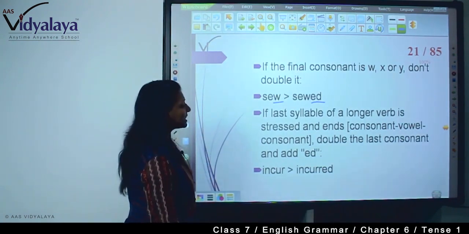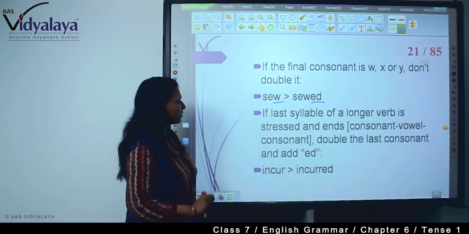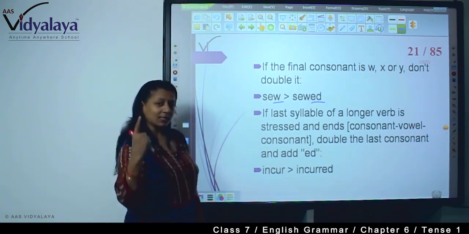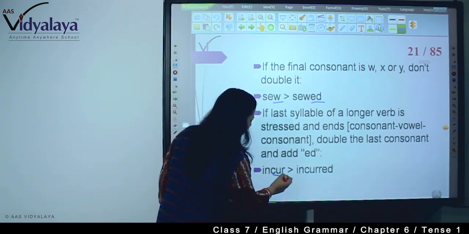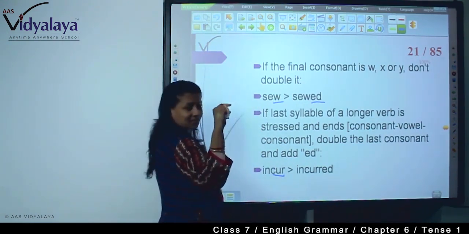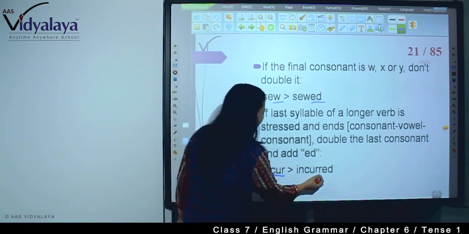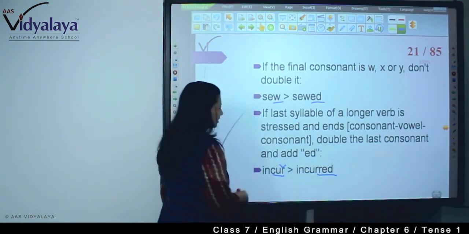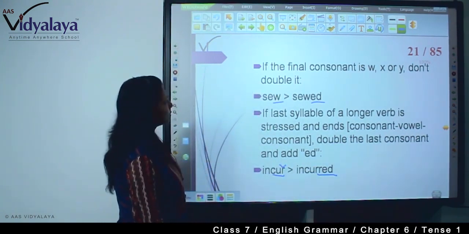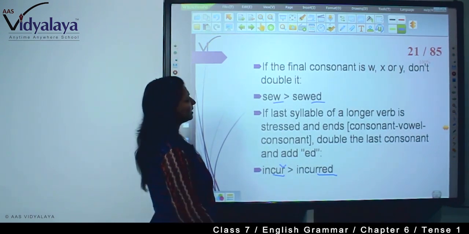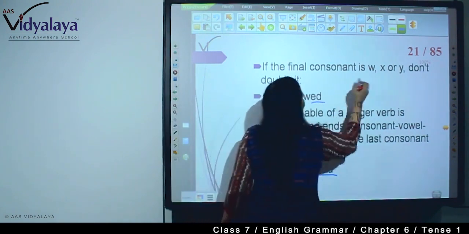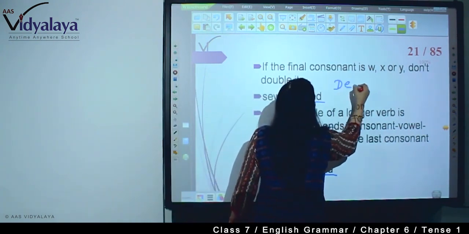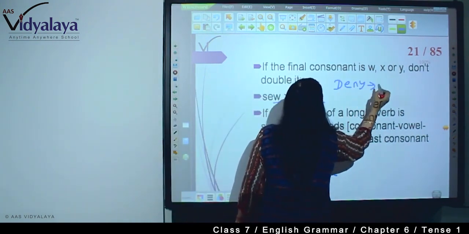If the last syllable of a longer verb is stressed and ends in consonant, vowel, consonant, double the last consonant and add ed. Then incur. See? The longer verb is stressed, so incurred, and it has ended on a consonant. Now here, see, deny.